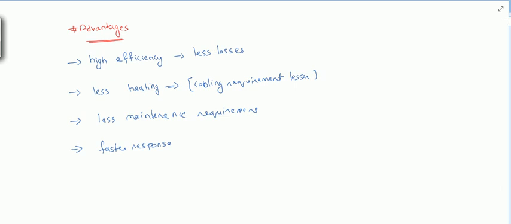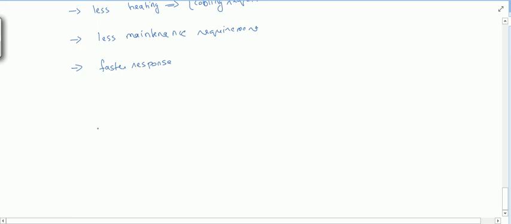Now there is disadvantage also. So what are these disadvantages? The major disadvantage of power electronics deals with the harmonic. It introduces harmonics in the system.